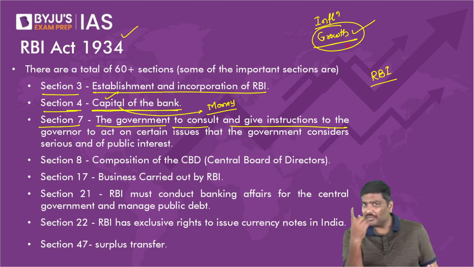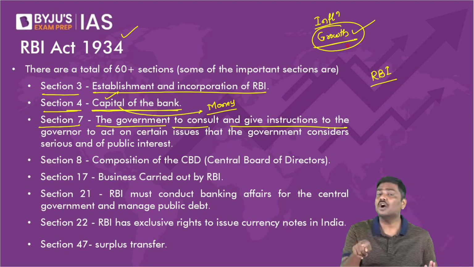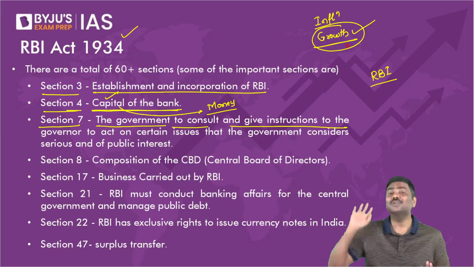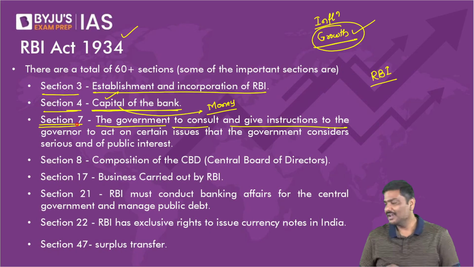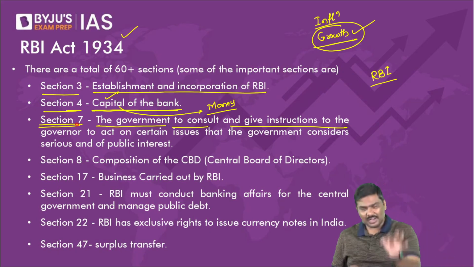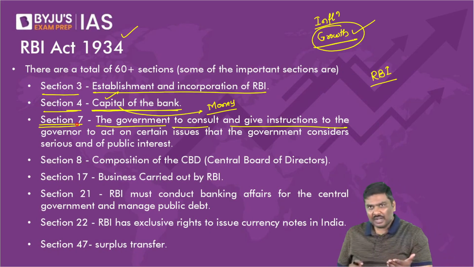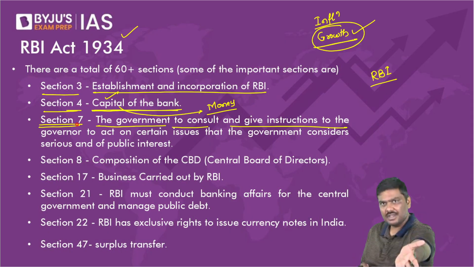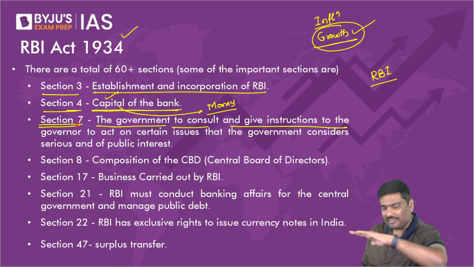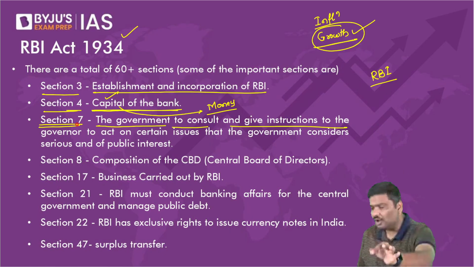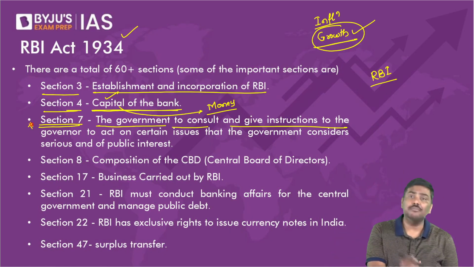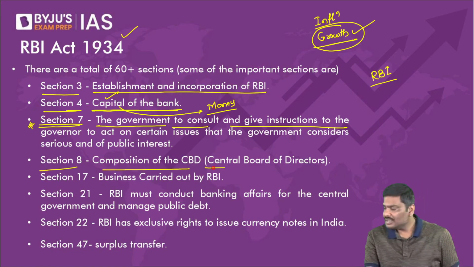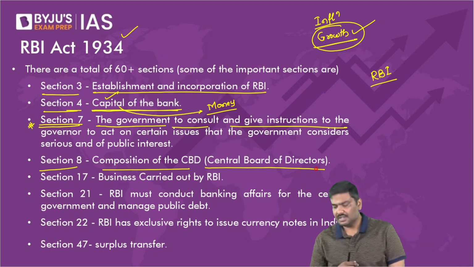But is there any provision under the RBI Act using which government can make RBI listen to Government of India? Yes, there is a provision, Section 7. Under Section 7, after consulting RBI, if Government of India says, please do this, then RBI does not have any option. They will have to follow the directive given by Government of India. So Section 7 is very, very important. Please remember that. Section 8, composition of Central Board of Directors.